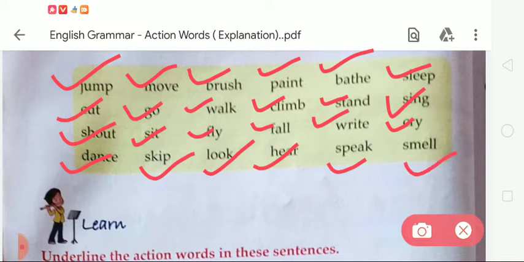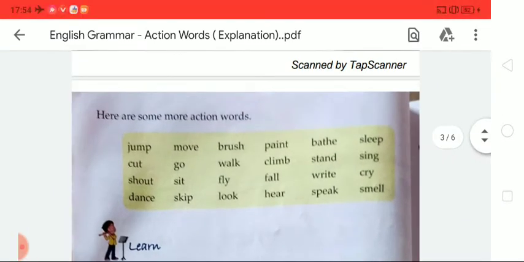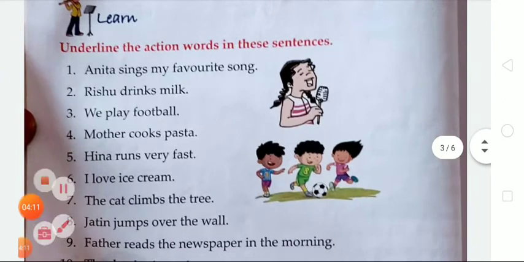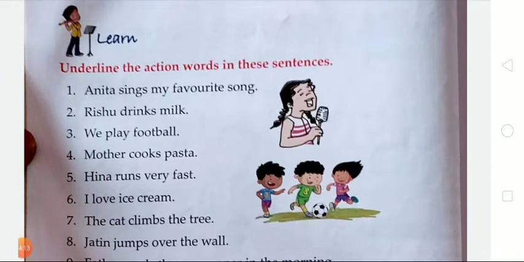So these are activities done by a person, and by animals. Now we move to the next. This is some information about doing words or action words. Now we move to the next, that is an exercise given in your book on page number 46.